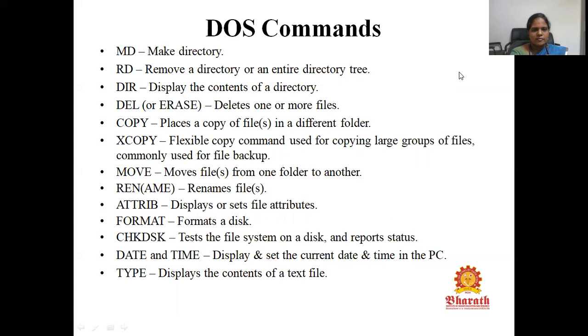Move is for moving a file from one folder to another folder. REN, that is rename, is for renaming files. Attrib is for displaying or setting the file attribute. Format is for formatting a disk. CHKDSK is for testing the file system on a disk and reporting the status. Date and time are for displaying the date and time of the PC. Type is for displaying the content of a text file.